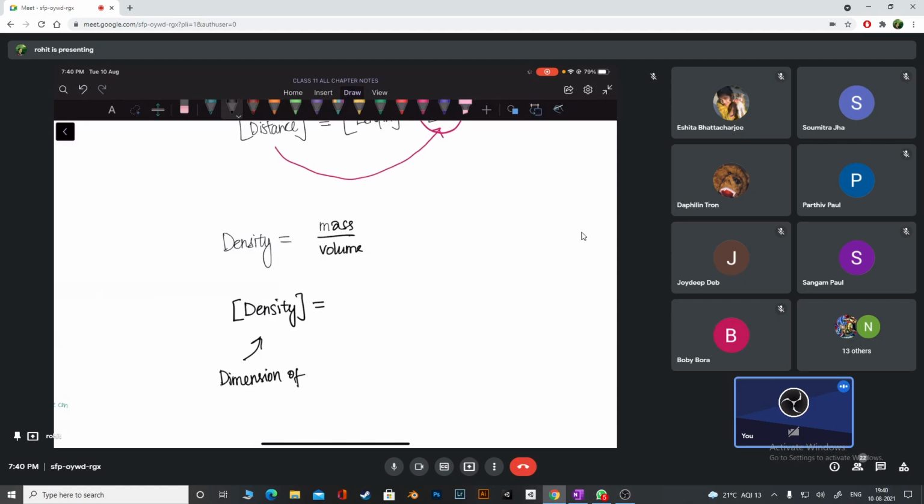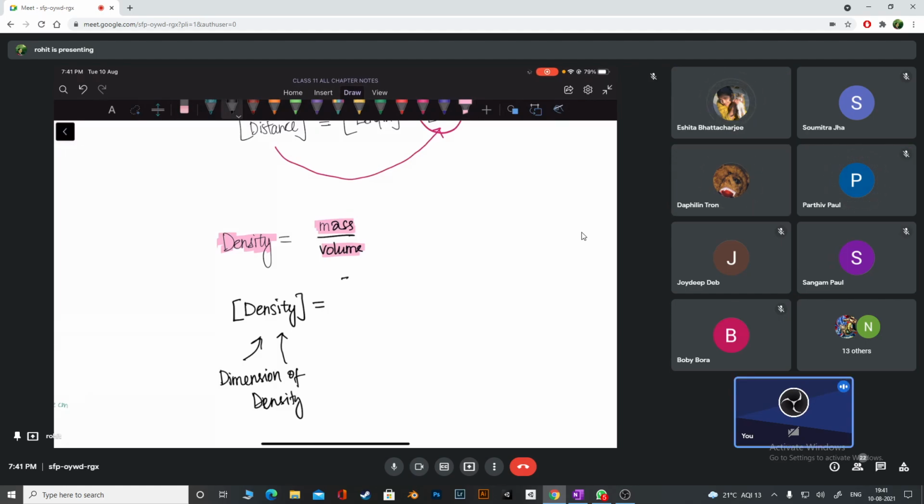Dimension of density means I'm asking you on which fundamental quantities density depends. Tell me, which are the fundamental quantities our density depends upon? Mass, and volume depends on length. Some length measurement. That's why I'm writing like this.